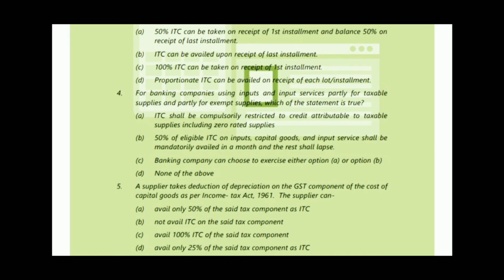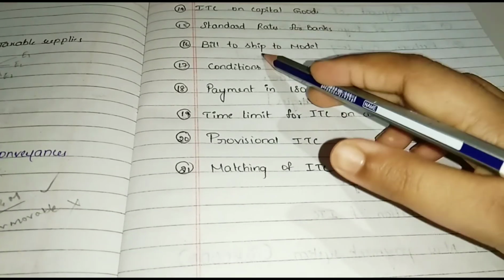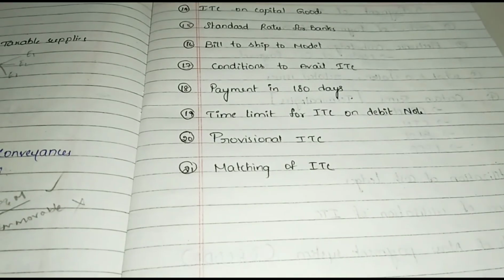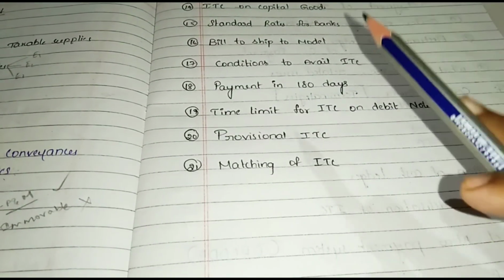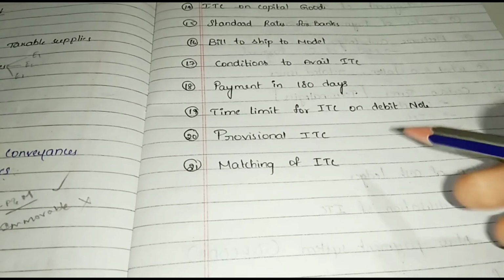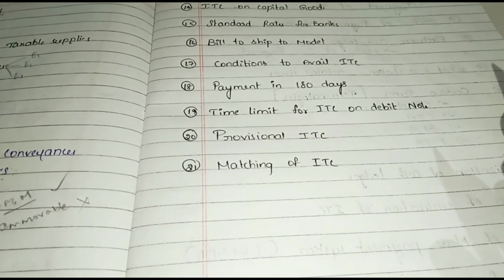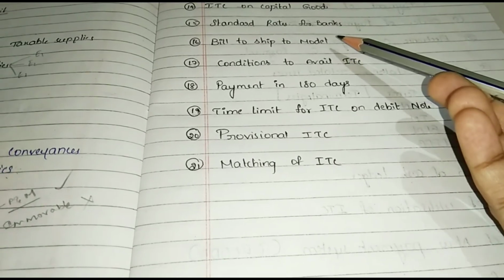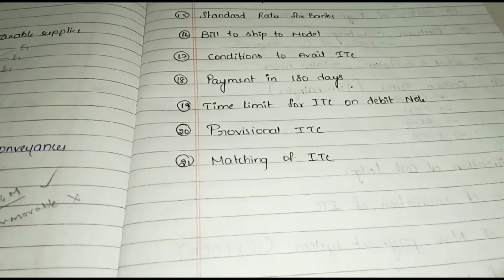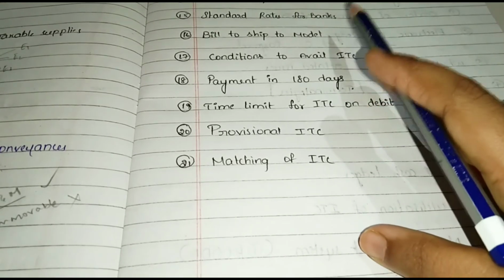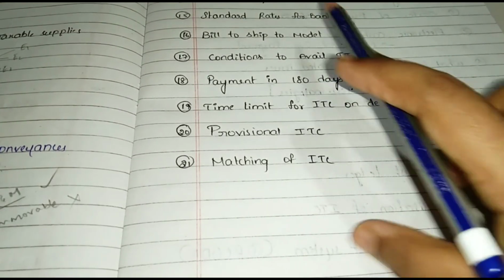Next, bill to ship to model. Normally, ITC can be claimed only when the goods or services were actually received. But in the case of bill to ship to model, there is an exception. ITC can be claimed in the bill to ship to model.